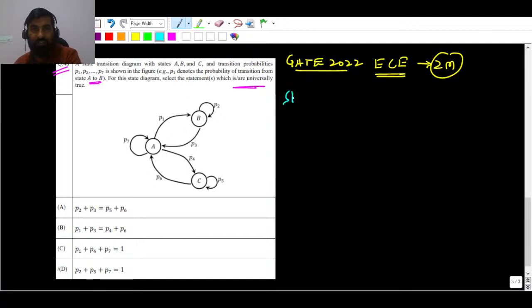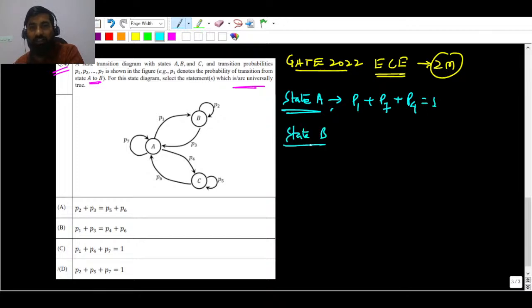If you are in state A, or you can say we are in hamburger day, the outgoing branches are P7, P1, and P4. If you are in state A, P7 is outgoing, P1 is outgoing, and P4 is outgoing from the state, so P1 plus P4 plus P7 should be equal to 1 for state A.